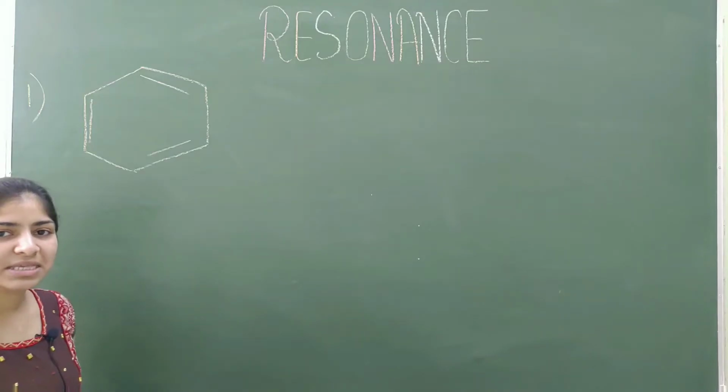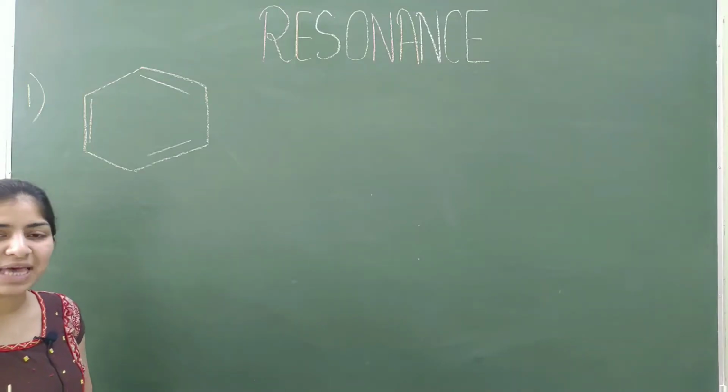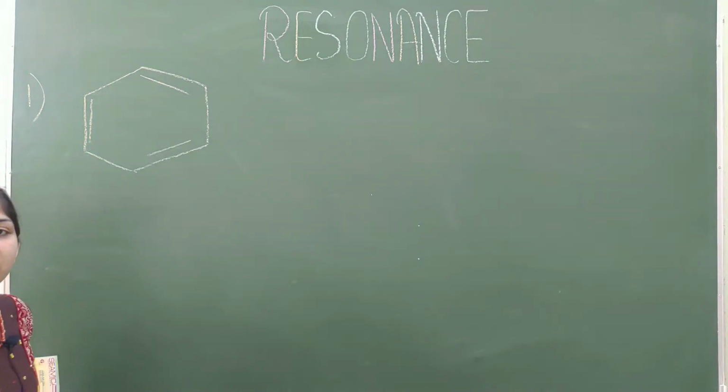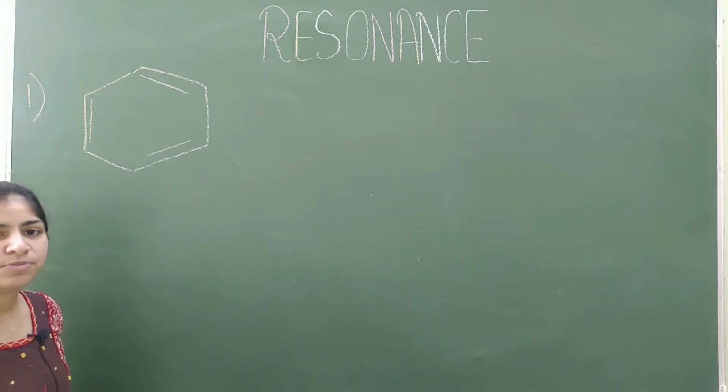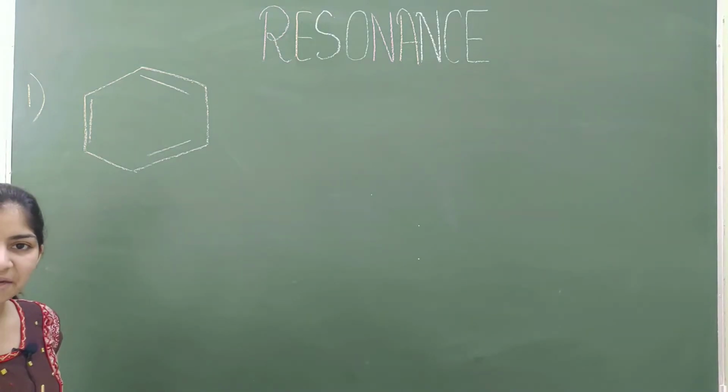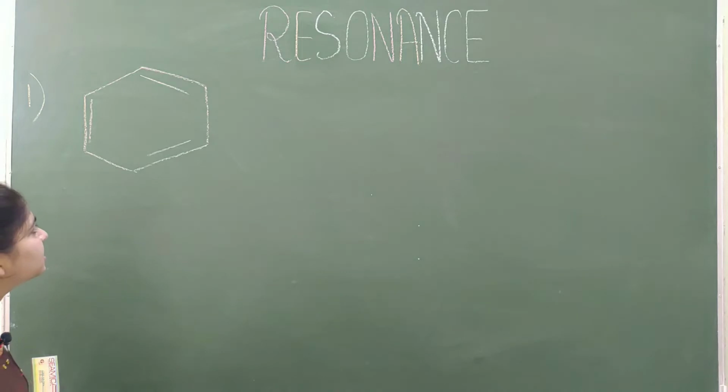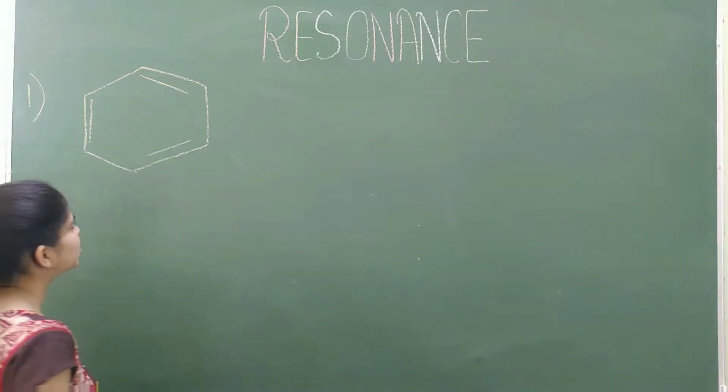Now let us discuss the canonical structures and resonance hybrid of the benzene ring. We know that in resonance the position of pi electrons as well as non-bonding electrons will change, and in the benzene ring there are only pi electrons. So let us see how the pi electron will change its position.